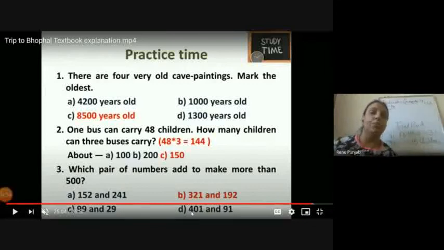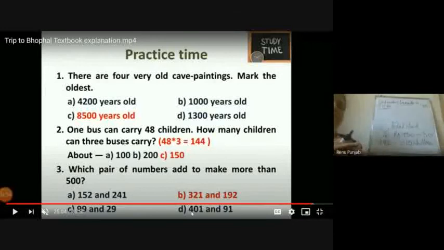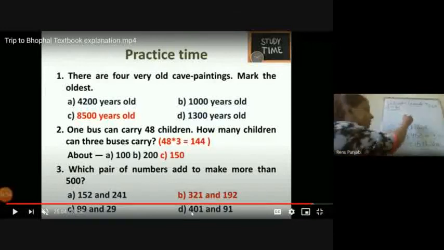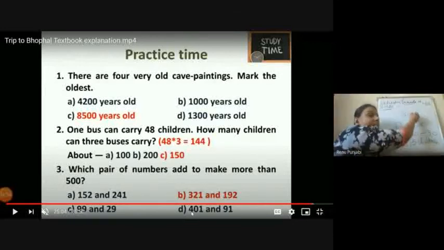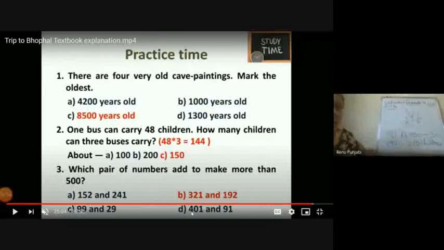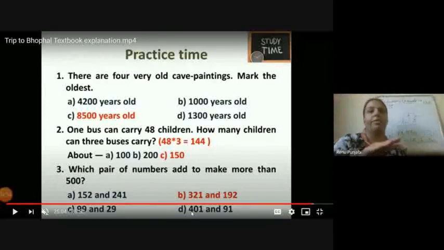But option B, 321 and 192, when you add them, gives 513. This answer is more than 500. So tick B.